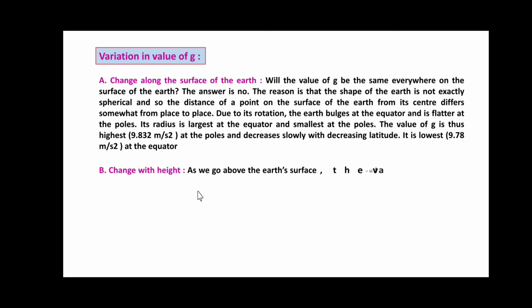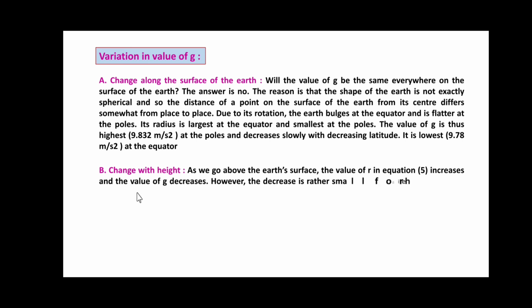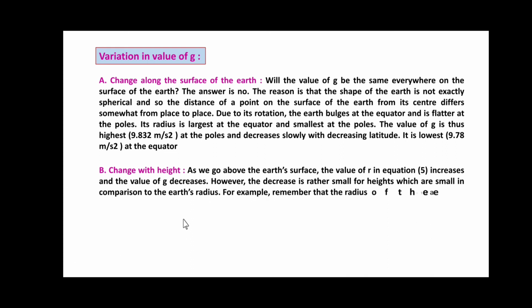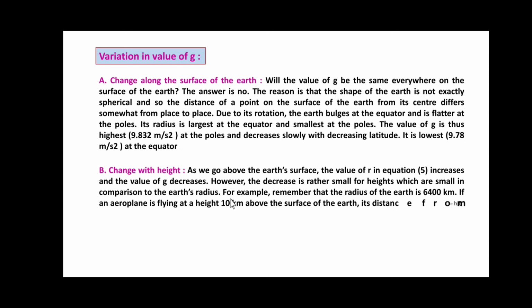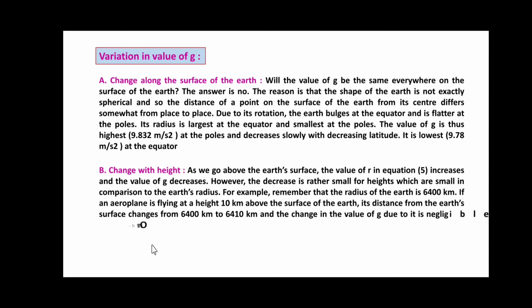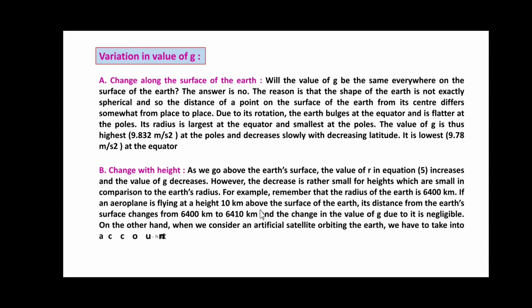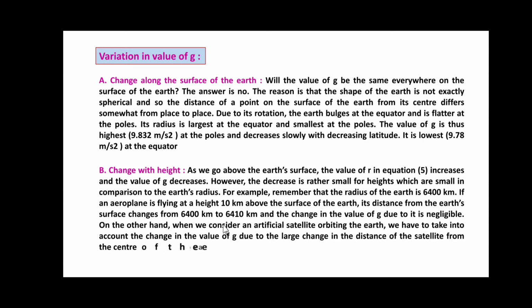Changing with height. As we go above the surface of the Earth, the value of r in equation 5 increases and the value of g decreases. However, the decrease is rather small for heights which are small in comparison to the Earth's radius. For example, remember that the radius of the Earth is 6400 km. If an aeroplane is flying at a height of 10 km above the surface of the Earth, its distance from the Earth's center changes from 6400 km to 6410 km,